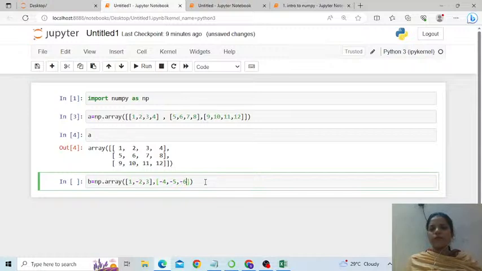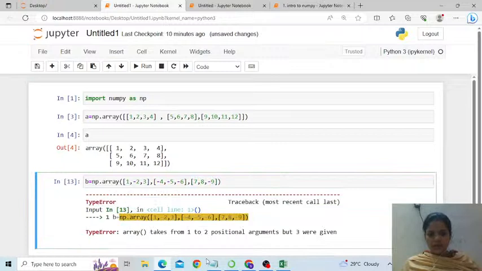This minus, say, just shows direction; they are vectors. Otherwise their absolute values are still 4, 5 and 6. Then 7, 8 and minus 9. If I run this, I have made a mistake. Since this is an array, I need to enclose it in a list like this.